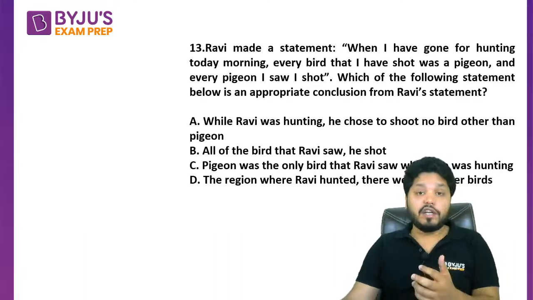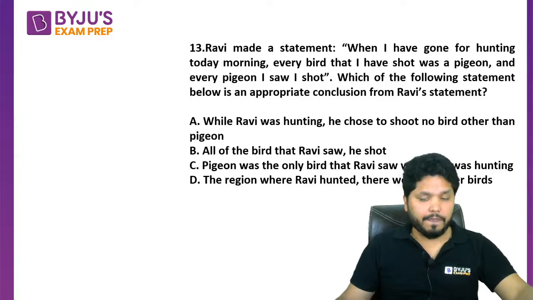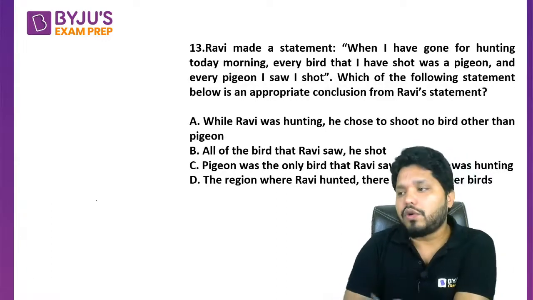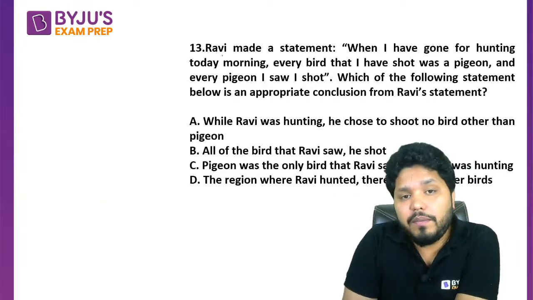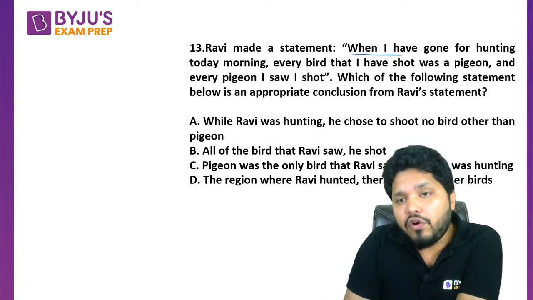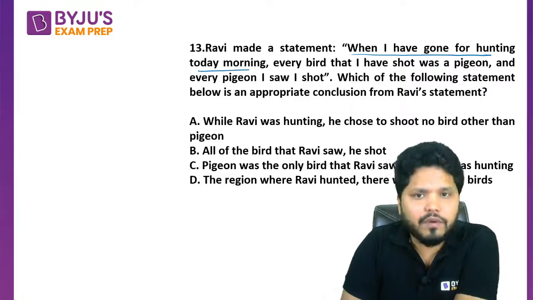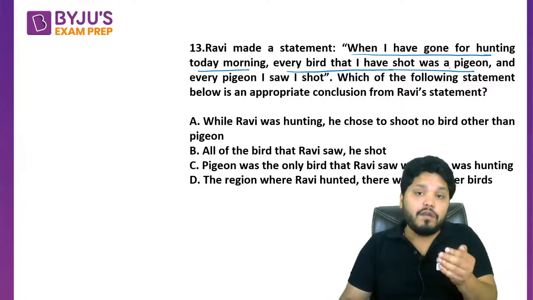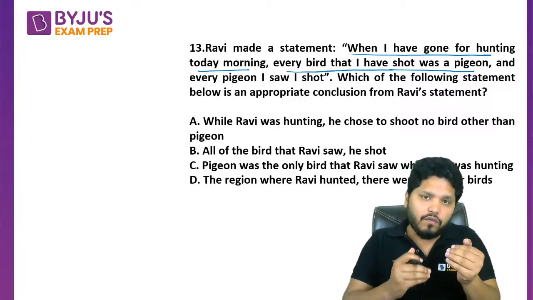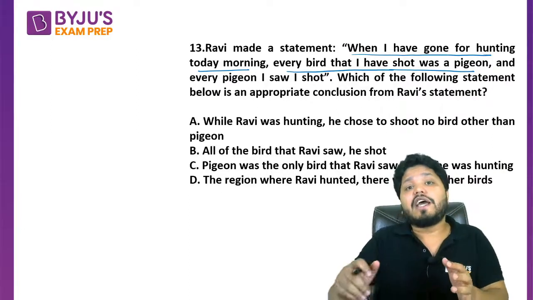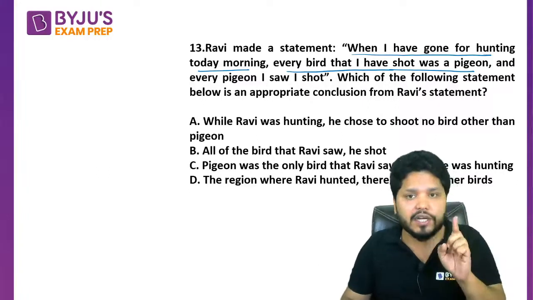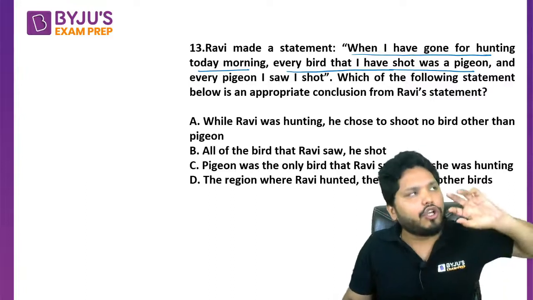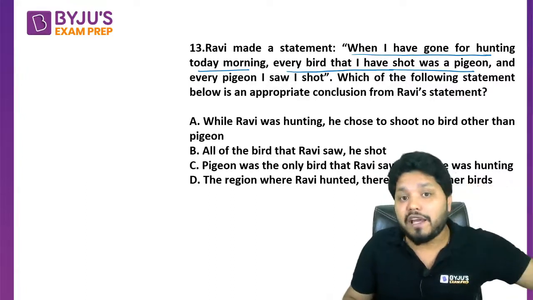Now this is critical reasoning kind of question, if you can see. So what the question, and let me do it. If you want to try, you can pause the video and try the question. Ravi made a statement: when I have gone for hunting today morning, every bird that I have shot was a pigeon. So every bird that I have shot was a pigeon doesn't mean I have shot all the pigeons. Please try and understand. Every bird that I have shot has to be a pigeon. That means I have only shot pigeons. No other bird I have shot.